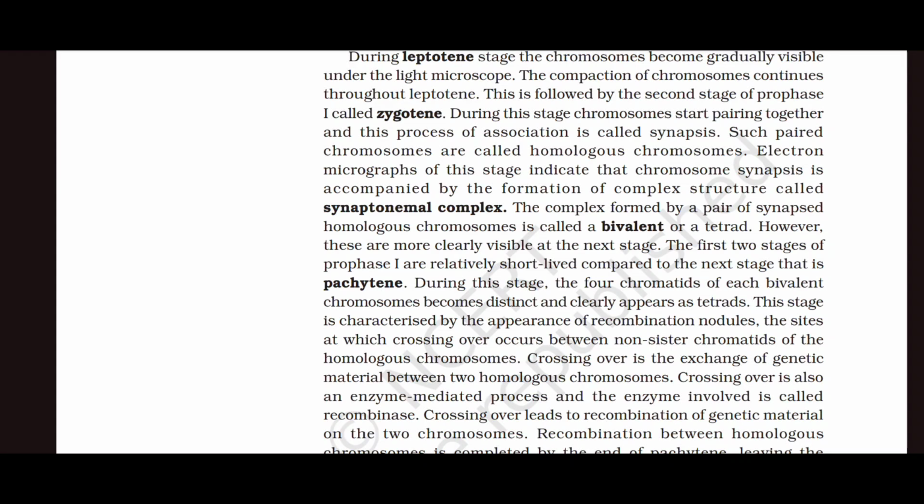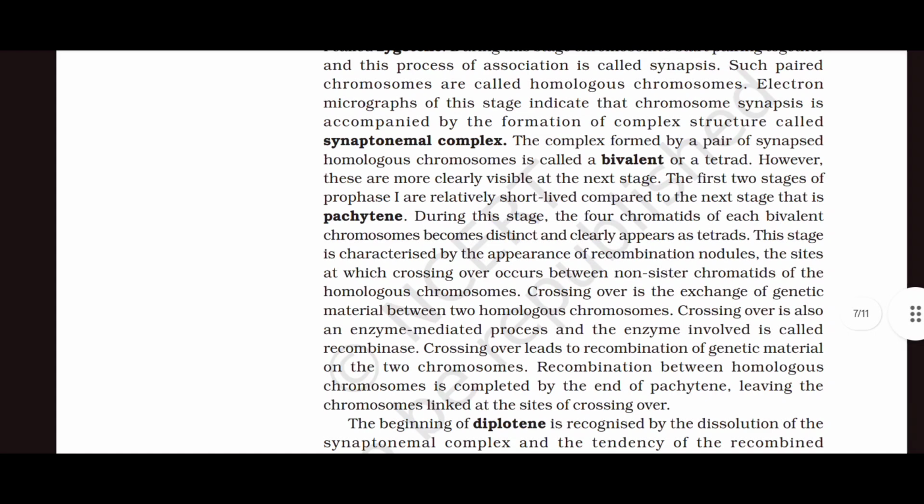Crossing over is also an enzyme mediated process, and the enzyme involved is called recombinase. Crossing over leads to recombination of genetic material on the two chromosomes.